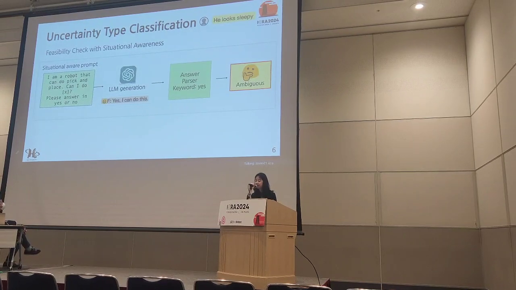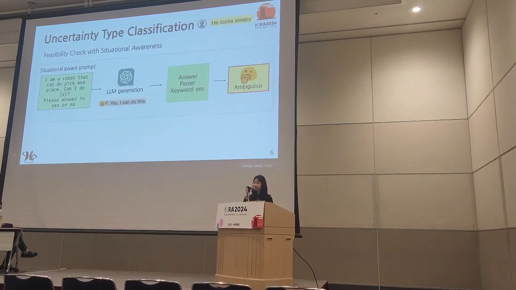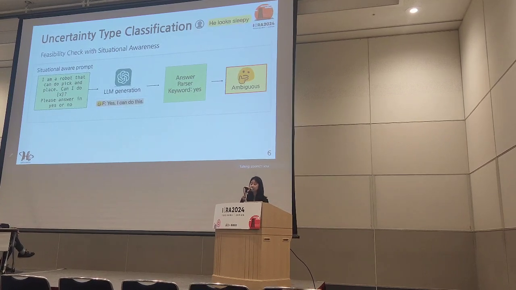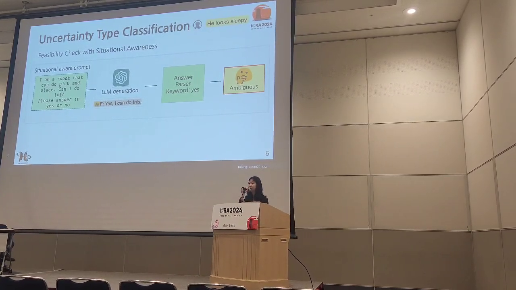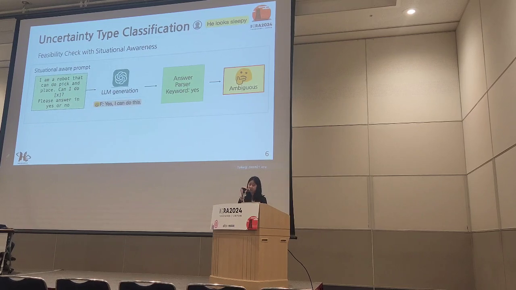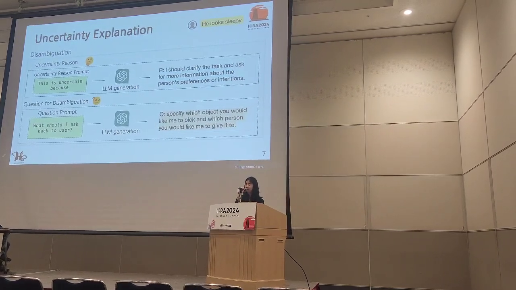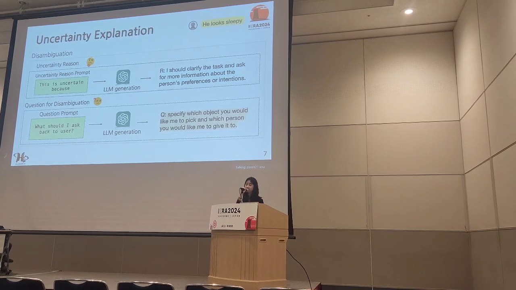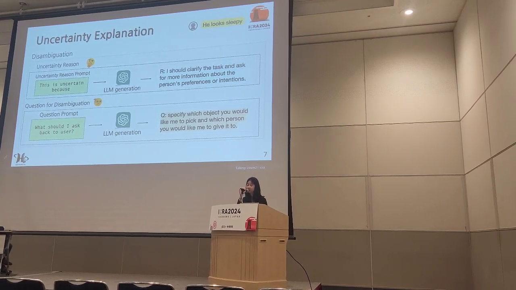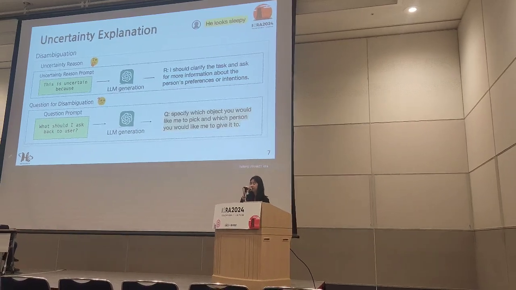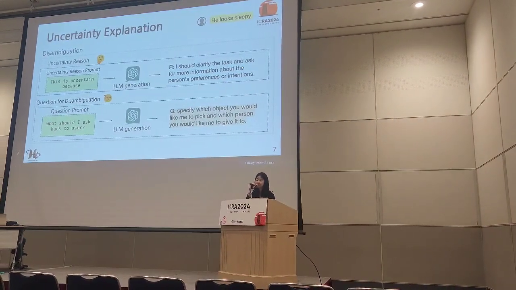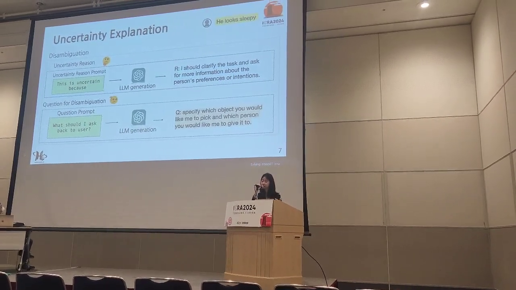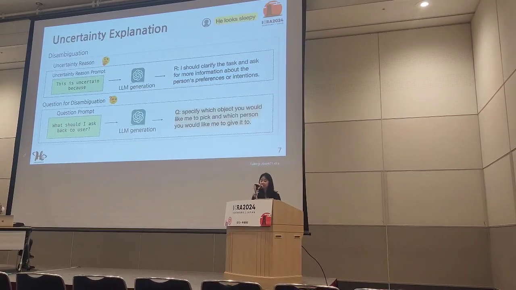So if the estimated uncertainty is higher than the threshold, we then classify whether the command is ambiguous or infeasible by prompting the large language model and parsing their answers. And if the command is classified as ambiguous, we further proceed with the disambiguation process. We first generate the reason for the uncertainty and then generate a question to ask the user to give further information to clarify their commands.